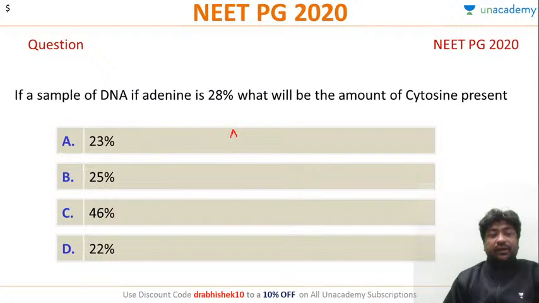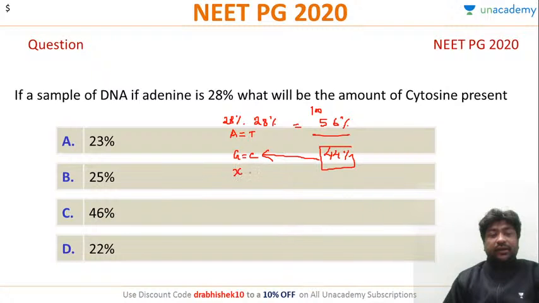So we know that the amount of A is equal to T and the amount of C is equal to G. So if adenine is 28%, thymine automatically becomes 28%. So these two will become 56%. Now if we subtract it from 100%, we get 44%. So 44% is contributed by cytosine and guanine, and both are equal.